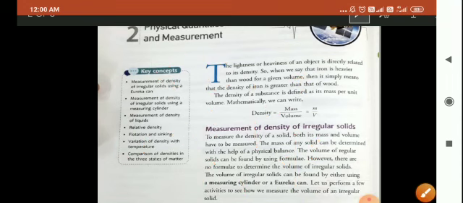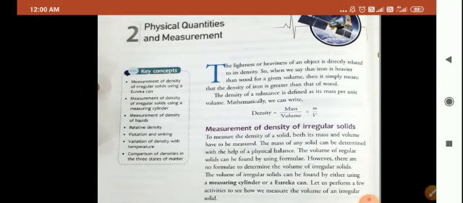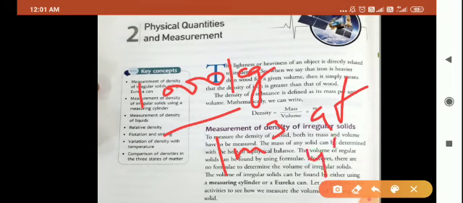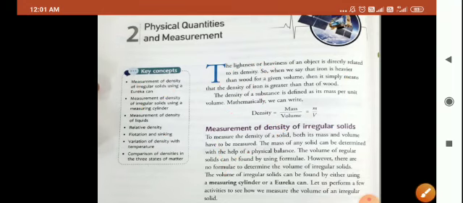It means that 1000 kg of water occupies a volume of 1 cubic meter at 4 degrees Celsius.